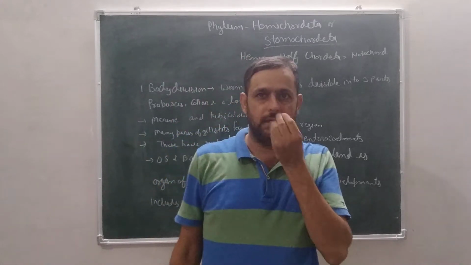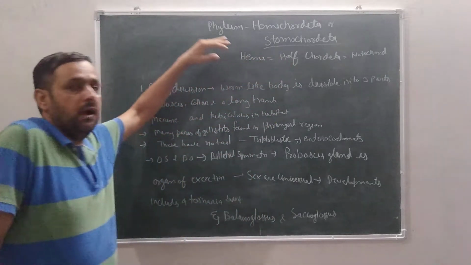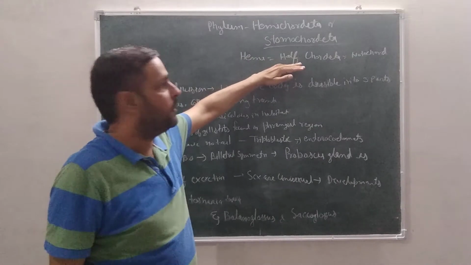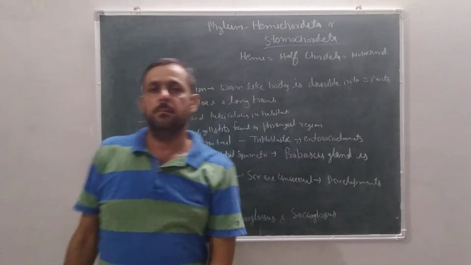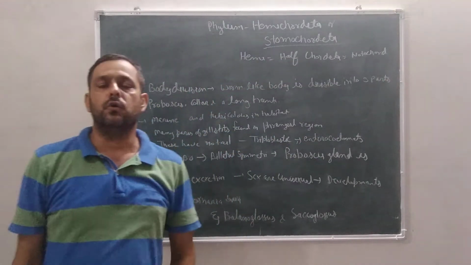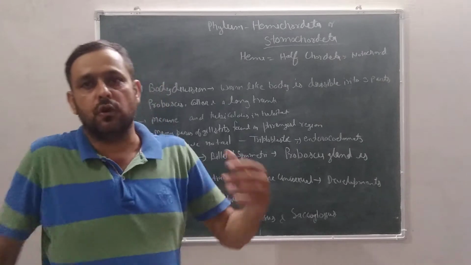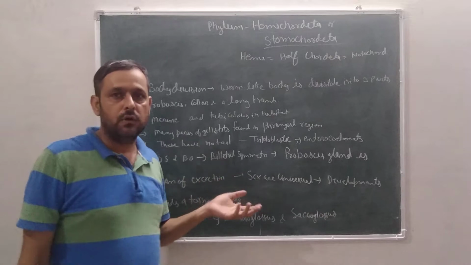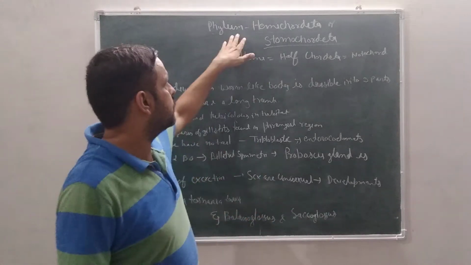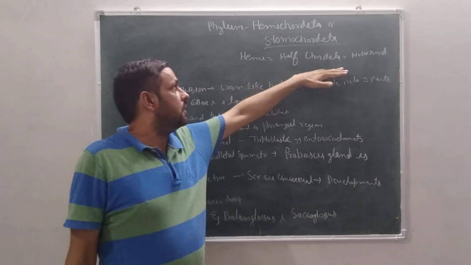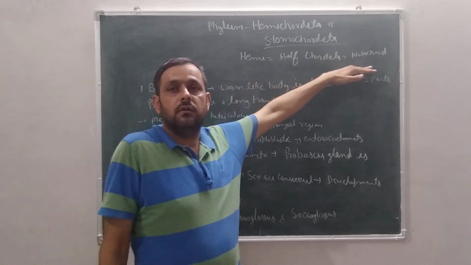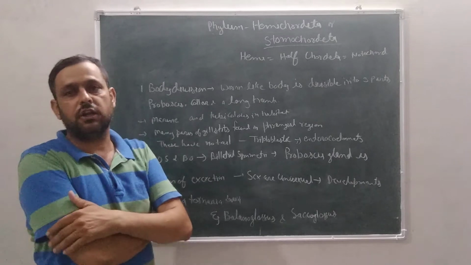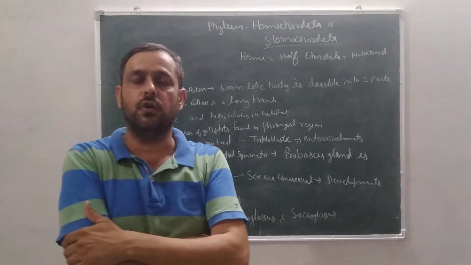Here are some characters. First of all, we want to know the definition of hemichordata. Hemi means half, chordata means notochord. What are the chordata? Chordata are the animals which have notochord in them, and non-chordata lack notochord. So hemichordata are called half notochord. So hemichordata is called connective between chordata and non-chordata.